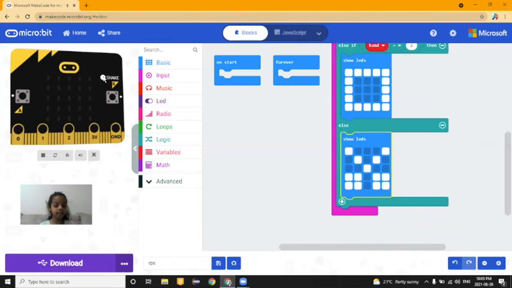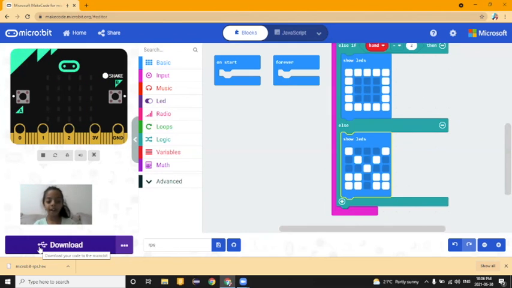So I'm going to be ready with my hand. Rock, paper, scissors, shoot. It's a tie. Once again, rock, paper, scissors, shoot. Haha, I won. And there you go. That's your rock, paper, scissors, micro:bit.